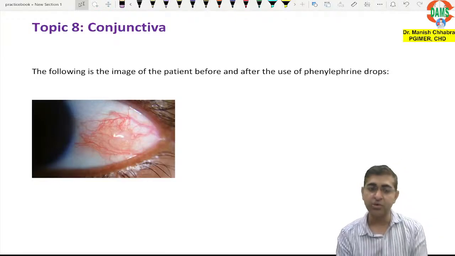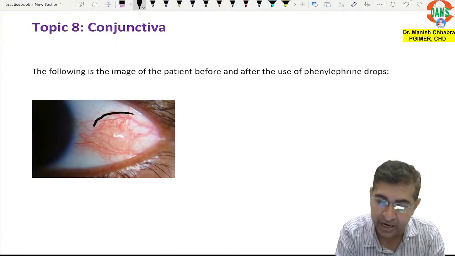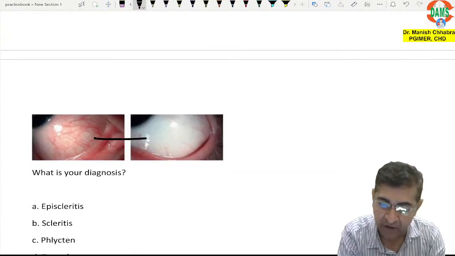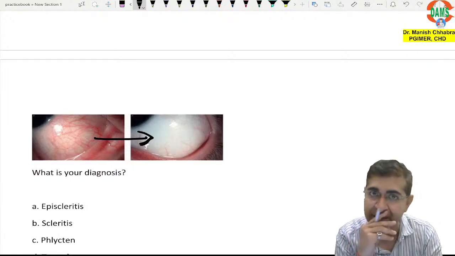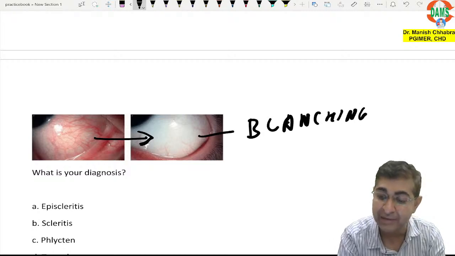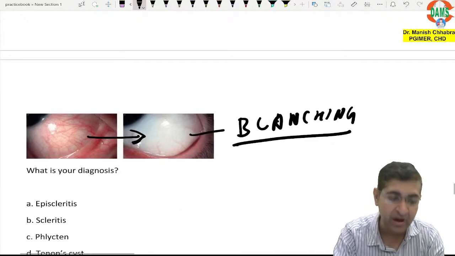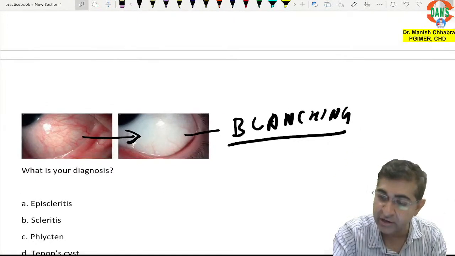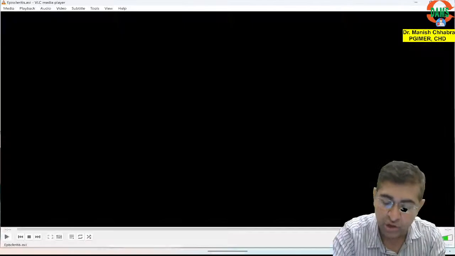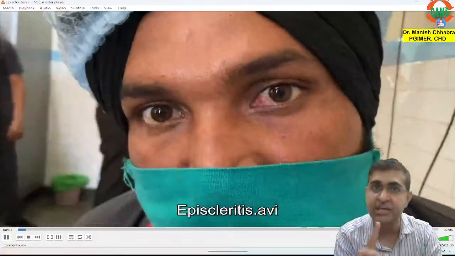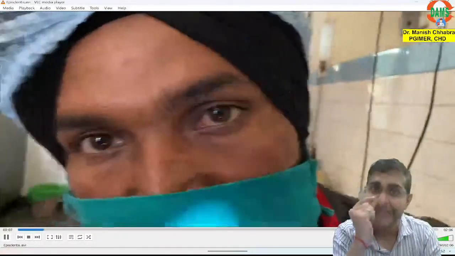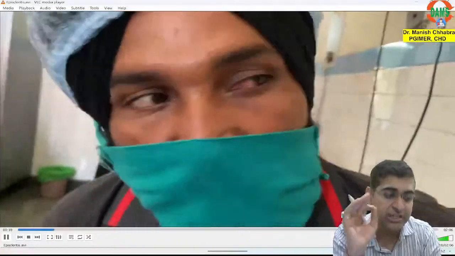This is also your previous year question. The following is an image of the patient before and after the use of phenylephrine drops. So what has happened? There is blanching. Can you answer me? I am going to show you the real patient. There is blanching of conjunctiva on putting the phenylephrine drops. So I am going to show you the patient which had come to me, and you will yourself see. You can see that there is a small nodule and inflammation on the nasal side. This is a case of episcleritis.